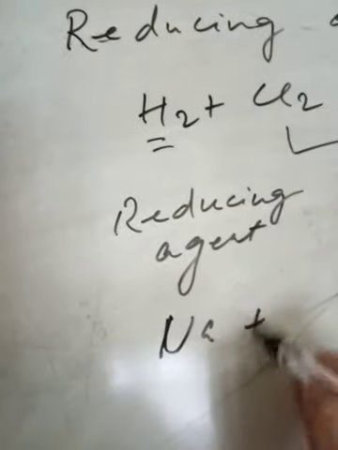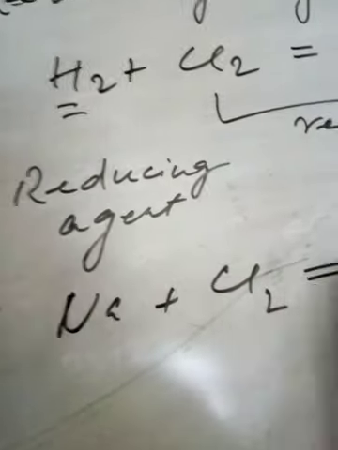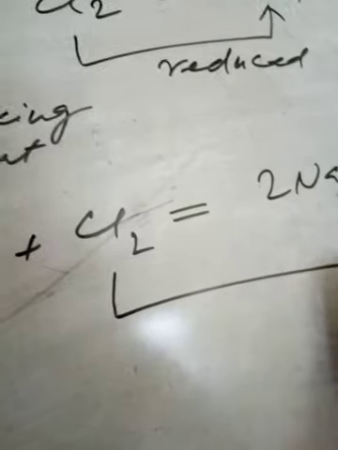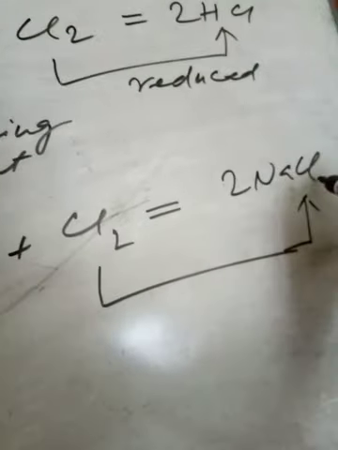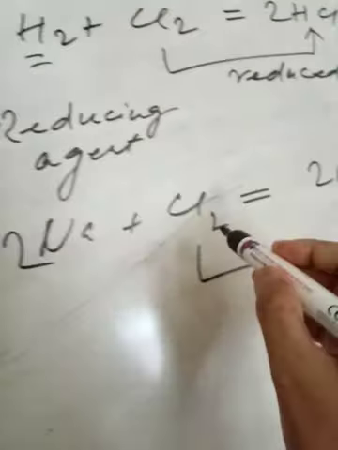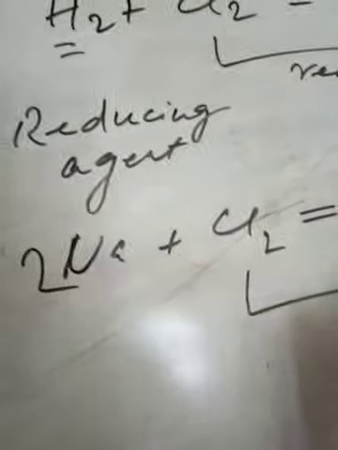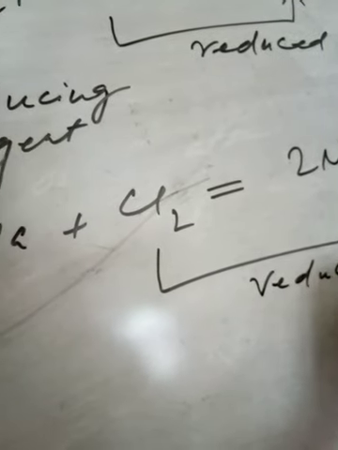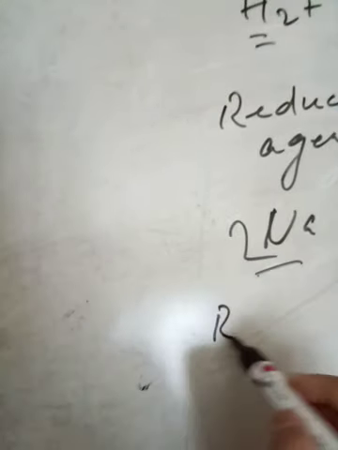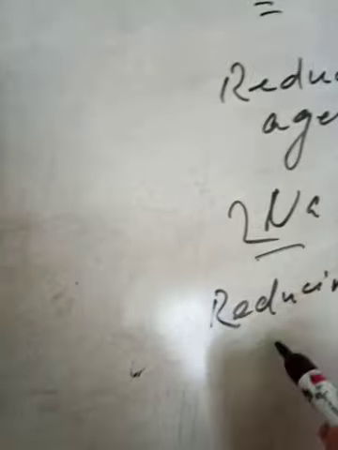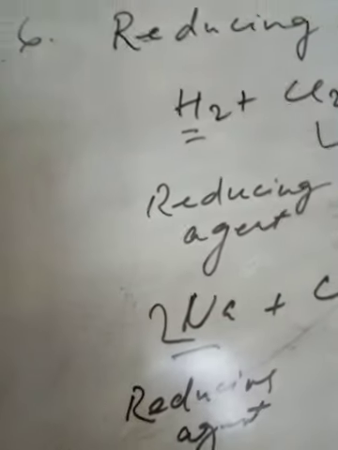Like sodium, if added to chlorine, you will also get sodium chloride. Here also chlorine is reduced to chloride. Here chlorine is -1, so valency -1. Chlorine here also is reduced to chloride ion, and so sodium is also a reducing agent here. So considering these points, hydrogen may be placed with the alkali metal group.